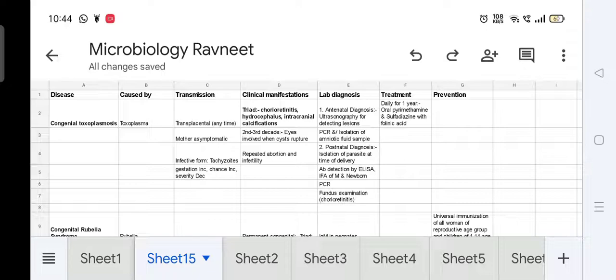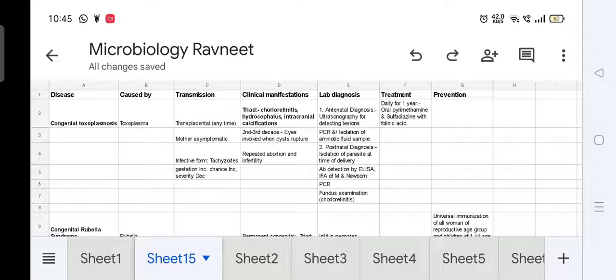First of all, from C, we have chorioretinitis, and then from T, we can remember it as HIT: hydrocephalus, intracranial calcifications, and T for toxoplasmosis. So, C for chorioretinitis, and then HIT, hydrocephalus, intracranial calcification, and toxoplasmosis.